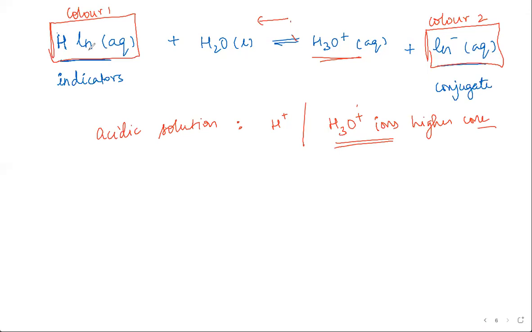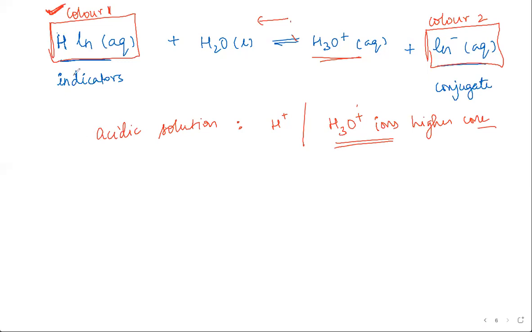Absolutely. So that's how, if you find that it is color 1, again color 1 I'm just using as a placeholder, it may be colorless or pink or blue or green, whatever indicator you're using, right? So if you find that it is color 1, that's how these indicators work. You can say it's an acidic solution.